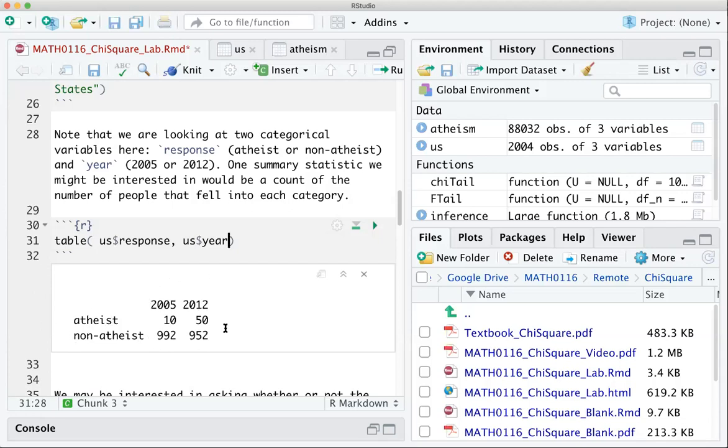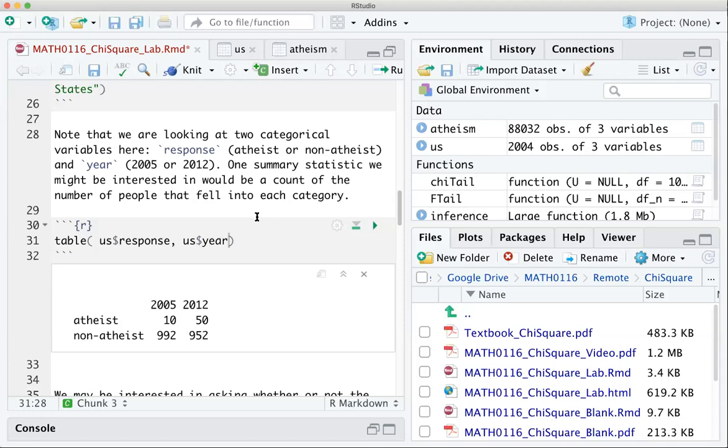In fact, if you run the chi-square test on those flipped in the other order, it wouldn't change anything. You're going to get the same value for chi-squared. But when it goes through and works out the proportions, it's going to do it in the same way as before. It always will do the first column divided by the row total. So we'd end up with the proportion of 2005s in the atheists and the proportion of 2005s in the non-atheists, which wouldn't make any sense here because the totals for the years are fixed.